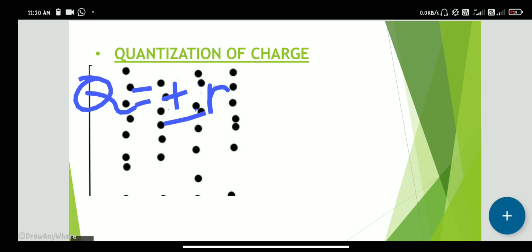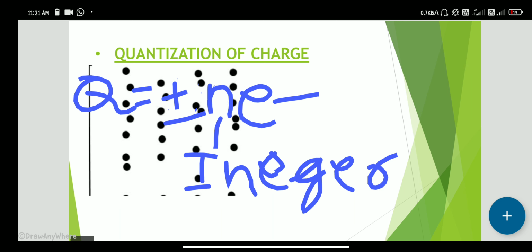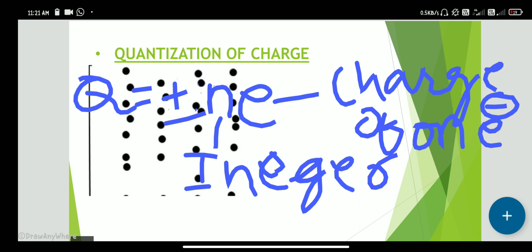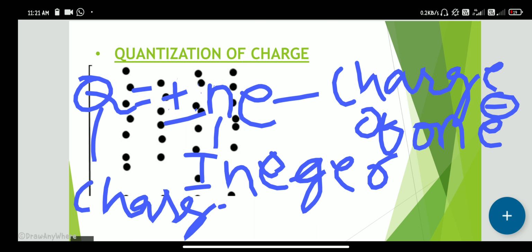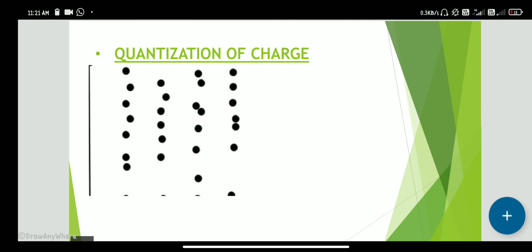Here n indicates an integer, e is the charge of one electron, and q is the charge on any body.